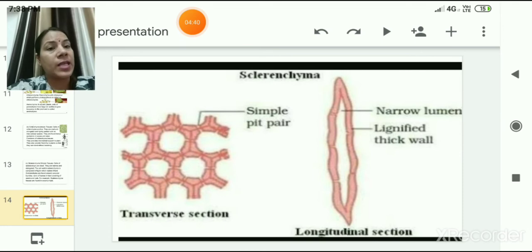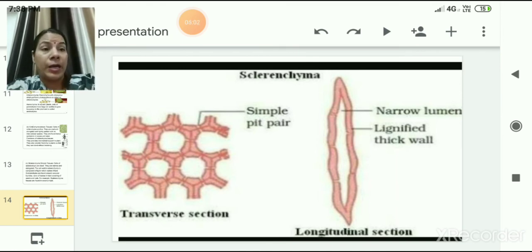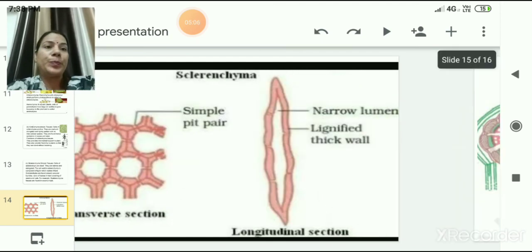So this is the structure of sclerenchyma tissues where you can see the simple pit pair. On one side there is a transverse section of sclerenchyma, on the other side a longitudinal section of sclerenchyma tissue. This diagram shows the lignified thick walls present in them, and this lignin around their wall provides the stem stiffness or strength.